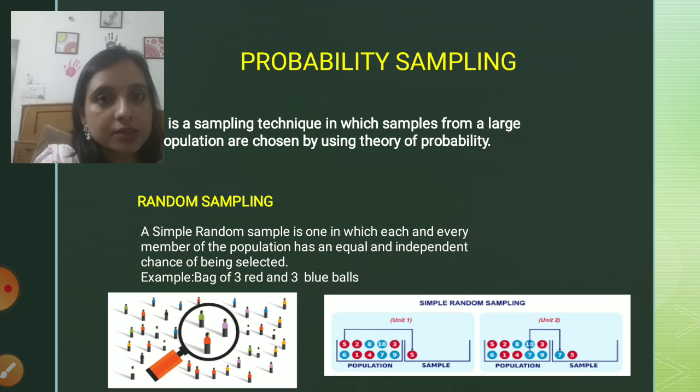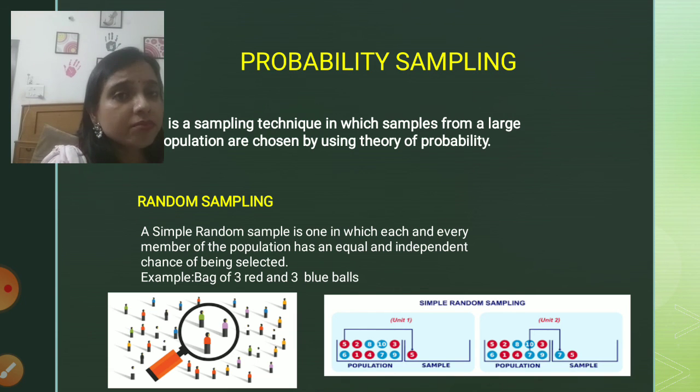What is random sampling? Random sampling is the one in which each and every member of the population has an equal and independent chance of being selected. What does it mean, equal and independent? It means that the data is selected from the population randomly, and any person can be selected. It is not that this person will not be selected, or this person has the highest probability of being selected.